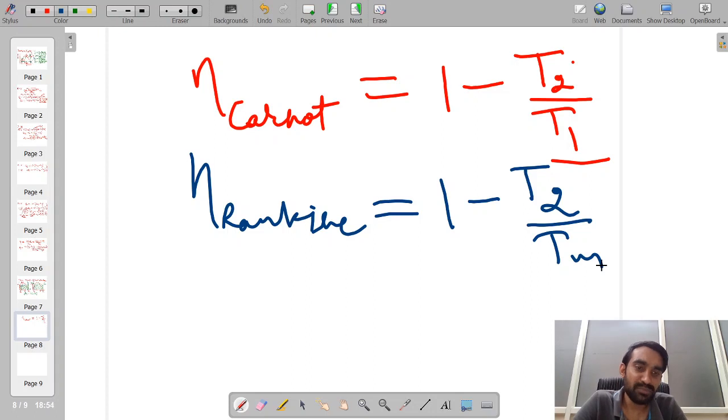This mean temperature of heat addition is a way to compare the efficiency of a Rankine cycle with that of a Carnot cycle, because it replaces our actual process of heat addition with isothermal conditions. So this will not be used practically. However, the main purpose of studying the mean temperature of heat addition is only to establish the effect of different parameters on the efficiency of the Rankine cycle.